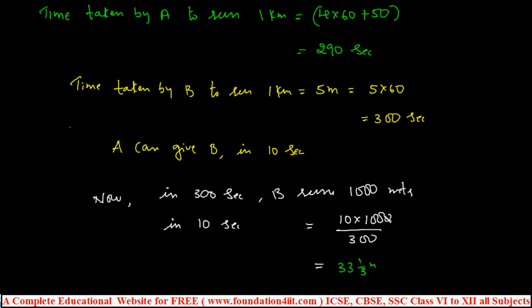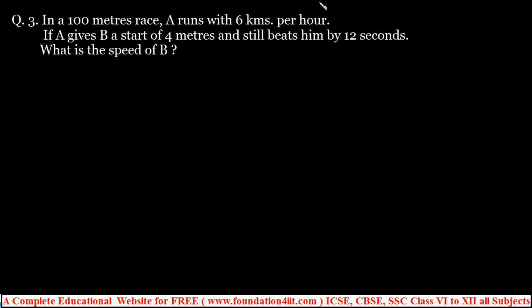So you can cancel this. 2 is 100 by 3. That is 33 1 by 3 meters. So A can give B a start of 33 1 by 3 meters. So A can win with a gap of 33 1 by 3 meters compared to B. Okay, this is the problem. If you can guess the timing accurately, according to that we can solve. We'll see a few more problems to get a clearer idea on this race and games of skills.